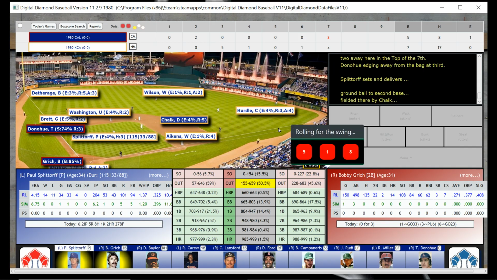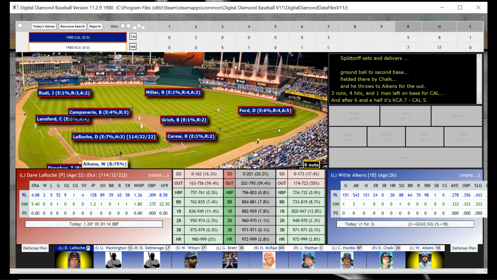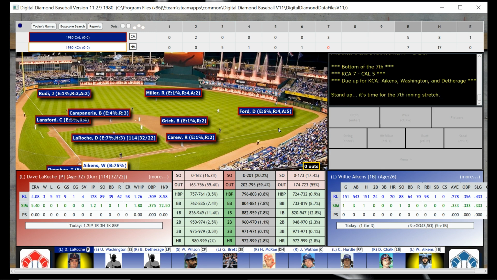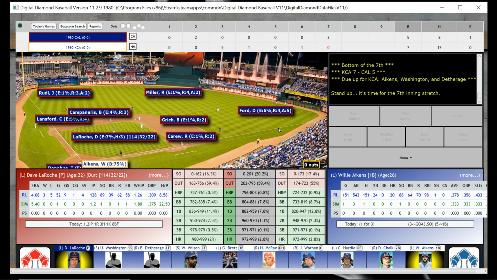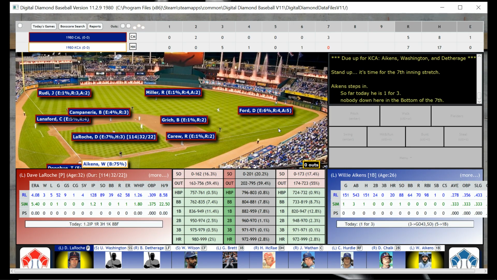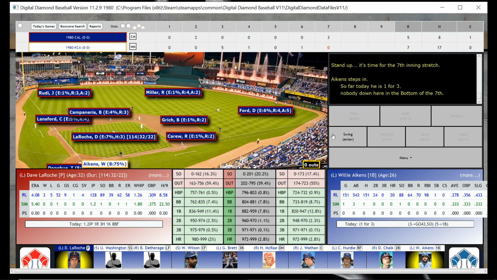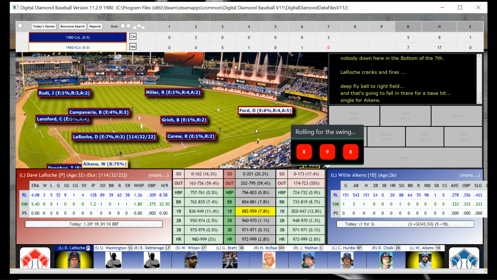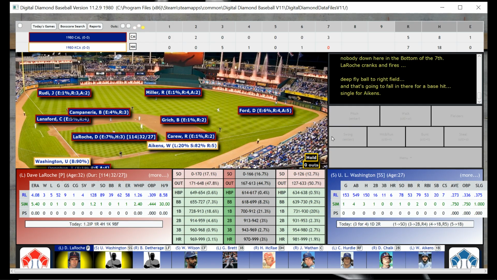But that's going to be an out. And so they get 3 runs there, and it is 7-5, us in the bottom of the 7th. They still have LaRoche out there, it looks like. So I am going to hit away with Willie Aikens. We're going to hope we can get some more runs and just stay ahead of the curve. There's a single by Aikens.